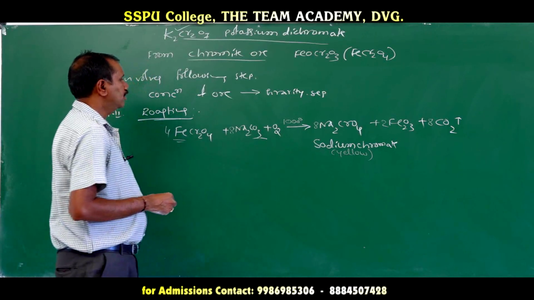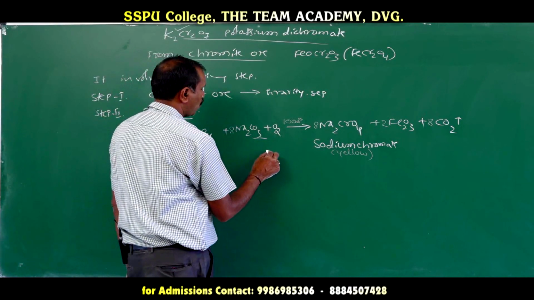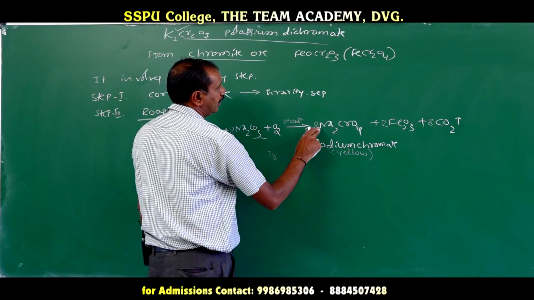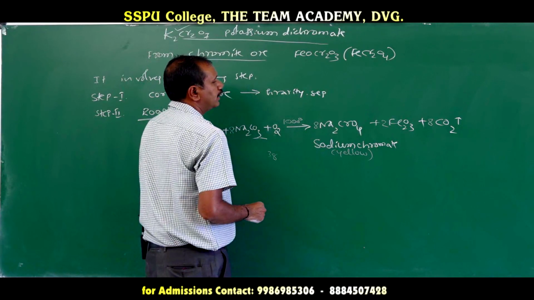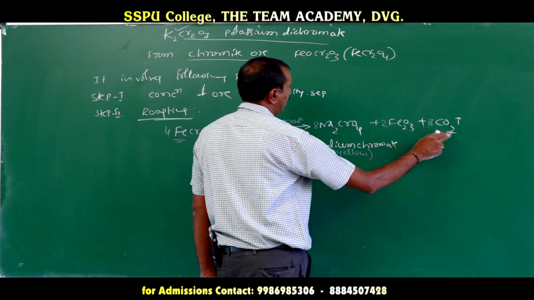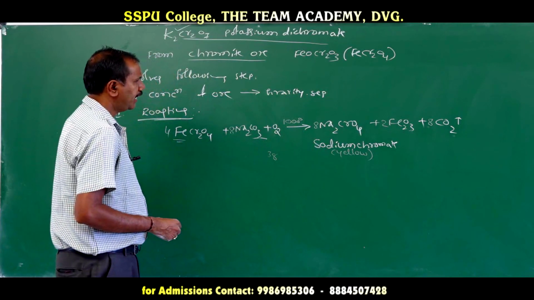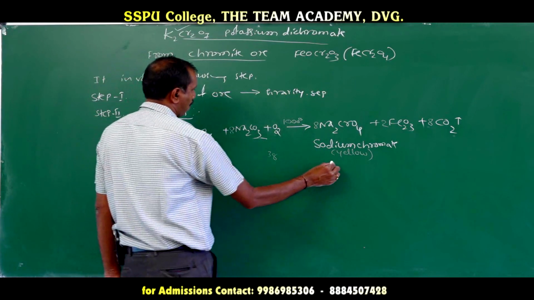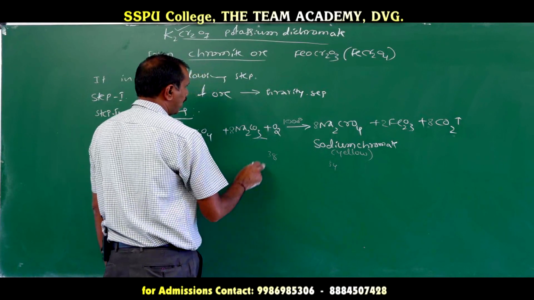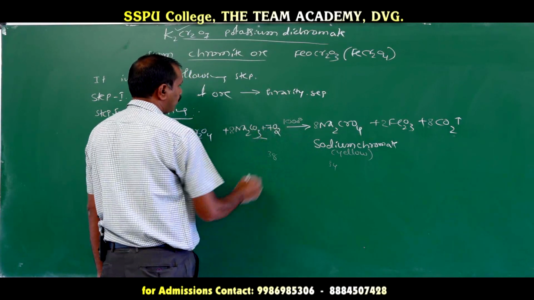Then the oxygen should be, you see in the left hand side, 4 3s are 12, 8 3s are 24, 36, 36 plus 2, 38. Here 32, 32 plus 6, 38 plus 16. 38 plus 16 means what? 54. Means have to add another 16. Means have to write 7 O2.